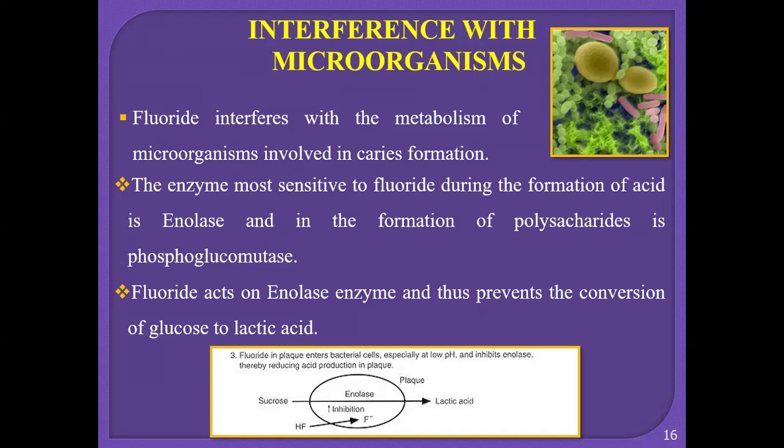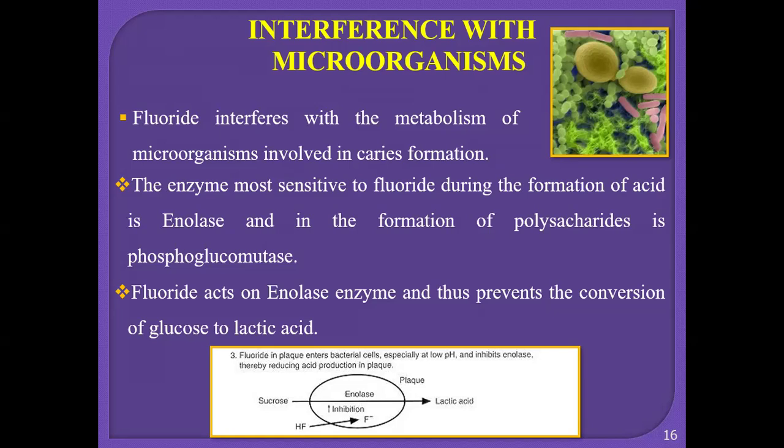How do they cause it? Because these microorganisms will cause the production of the acid. They will cause the fermentation of the dietary carbohydrates to produce the acid. And these acids will cause the dissolution of the inorganic and the organic matter of the tooth. So this is how the caries is being caused by the microorganism. Firstly, the microorganisms act on the carbohydrate or the sugar content. They will produce certain acid, and these acids will in turn cause the cavity.